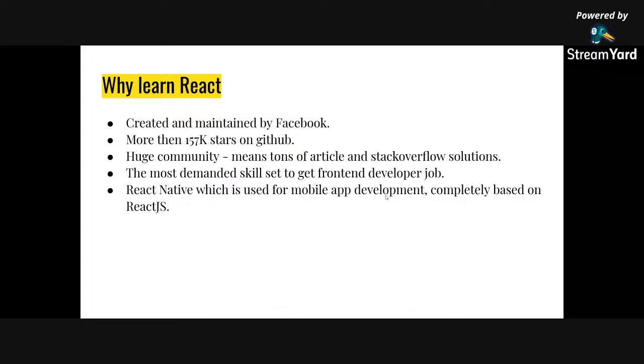Big products are on React, like your Messenger. A lot of products Facebook uses internally are on React. React Native is another thing which is completely based on it. You will hardly take 2-3 days to learn React Native, because it also has a component based system, and it is mobile development completely based on React.js.